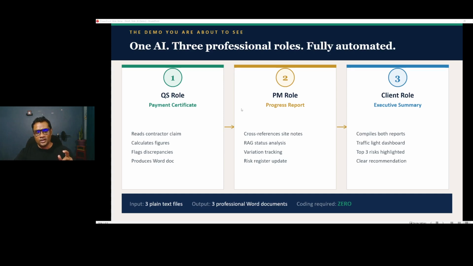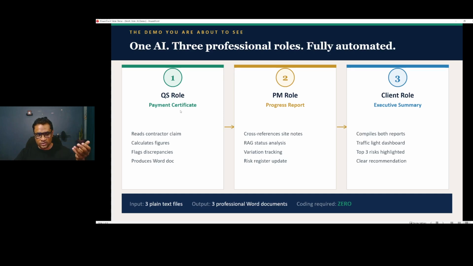Then for the client director, these two persons' documents will be sent. So then the client director will use the QS document, the PM's document, and his own reference and then make a final executive dashboard or report to present to the director board, right? This is how a sample workflow works.